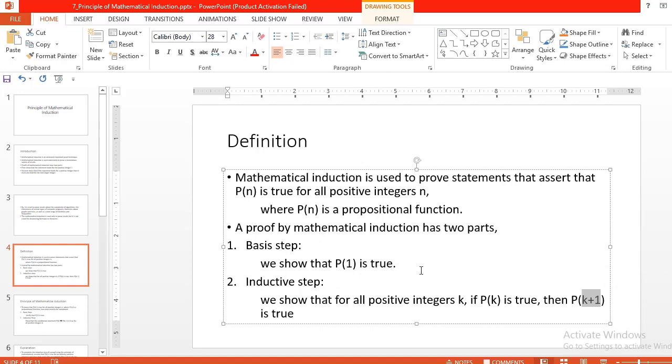The first part is the basis step and the second is the inductive step. In the basis step we must show that P of 1 is true. And in the inductive step, the rule is that if it is true for P of k, then it must also be true for P of k plus 1.